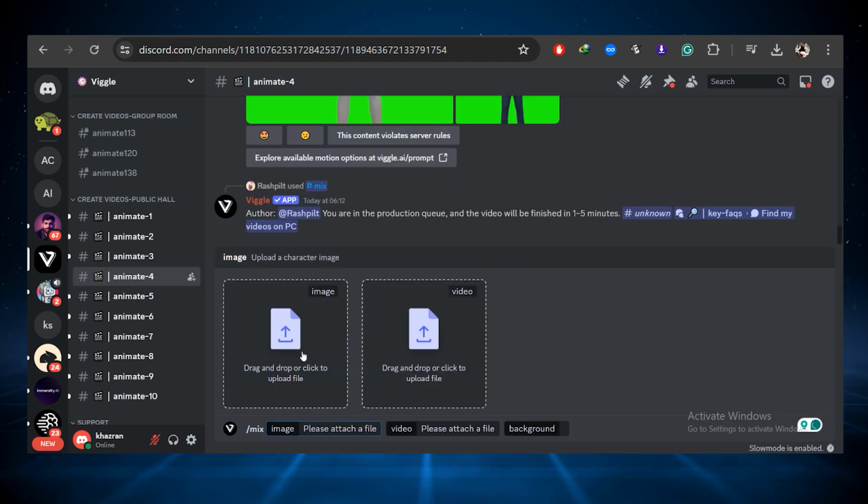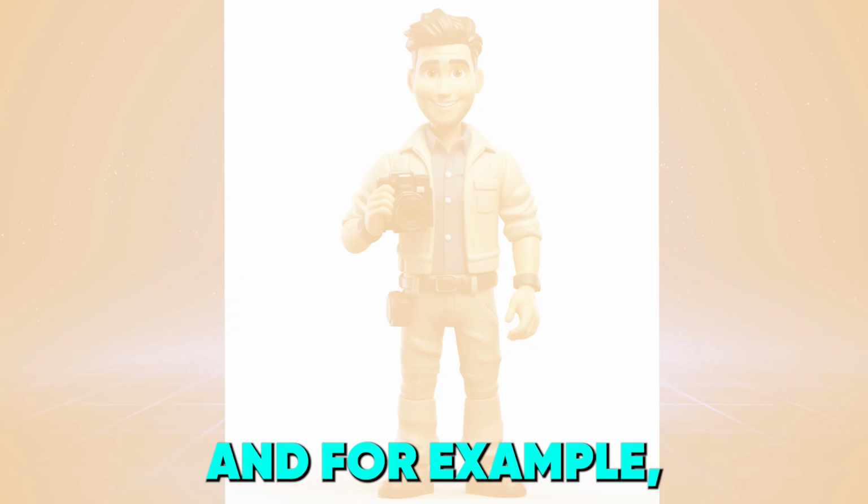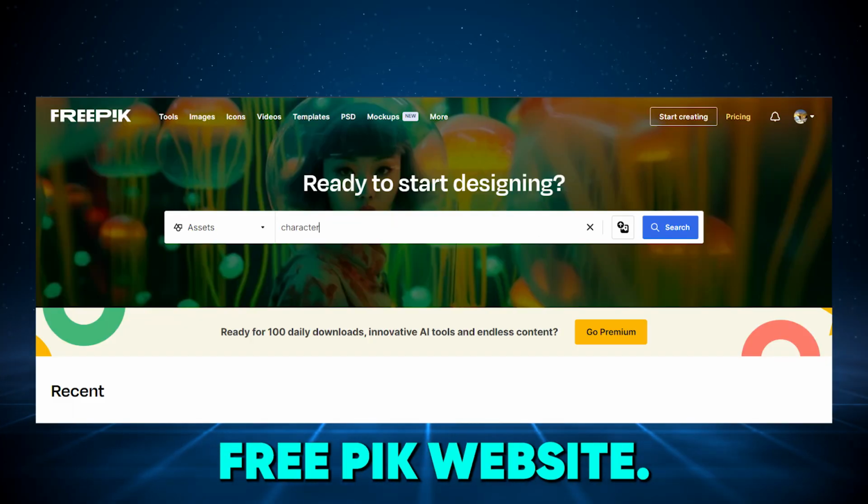So first type /mix, and then we get this window here. So we have three alternative options, which are image, video, and background. First, we must choose a picture for this AI to animate. And for example, I chose this cameraman character, which you can download from the Free Pick website.